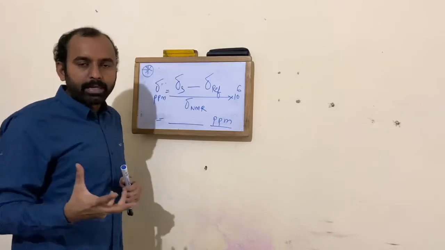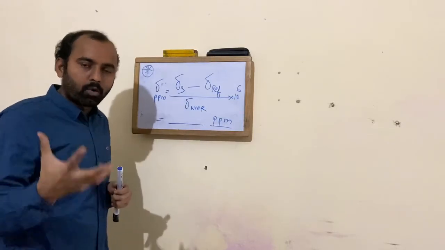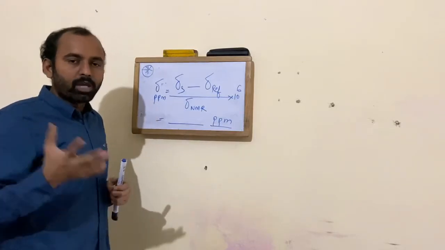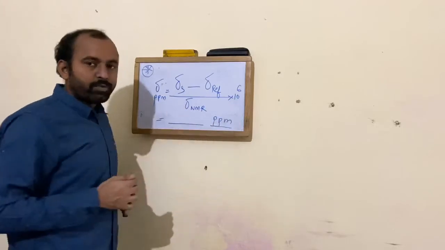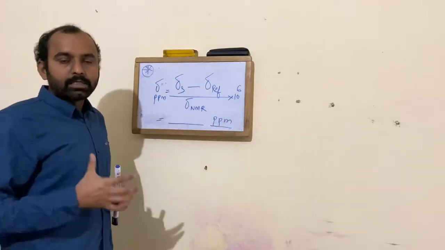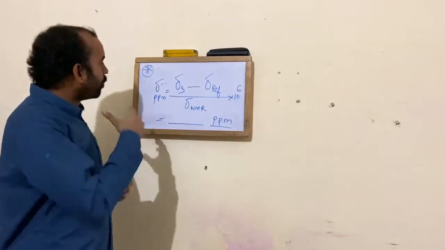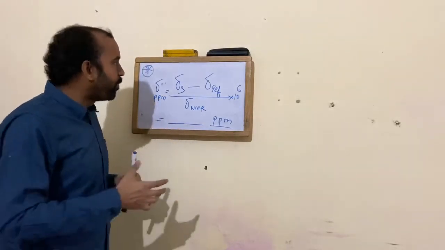Even though you use 100 megahertz, 200 megahertz, 300, 400, 500, 900, whatsoever you use, the value which you get in ppm is independent of your field strength. So this is the field independent scale.